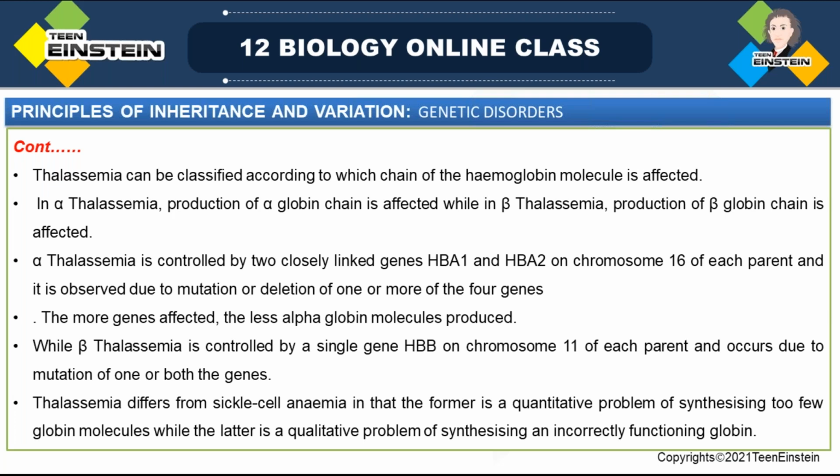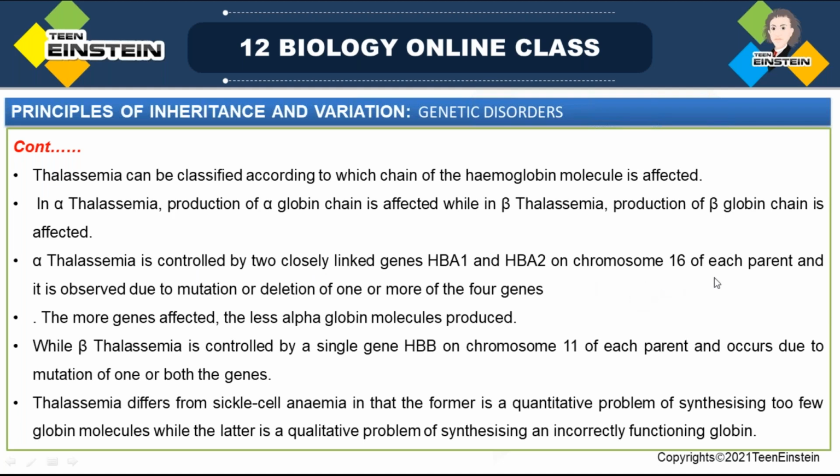So thalassemia can be classified according to which hemoglobin molecule is affected. Alpha thalassemia is so called because the alpha globin chain is affected, and it is controlled by two closely linked genes, HBA1 and HBA2. Note down this HBA1 and HBA2. Alpha thalassemia is controlled by HBA1 and HBA2,